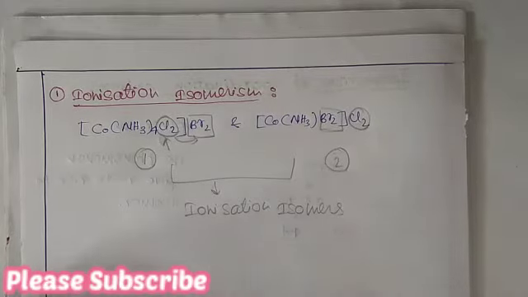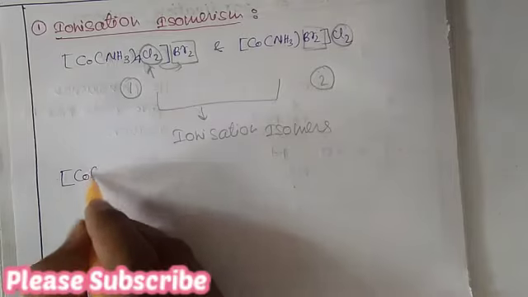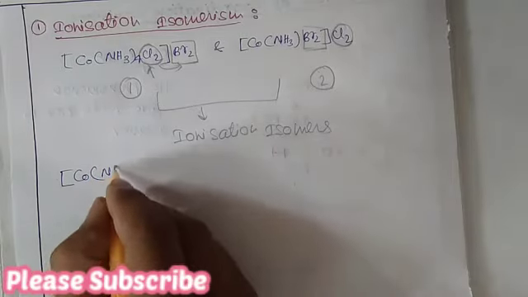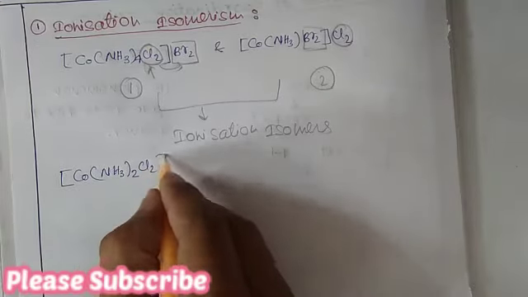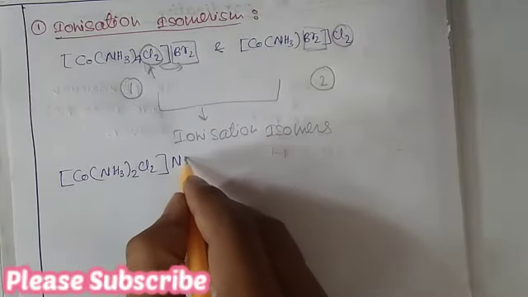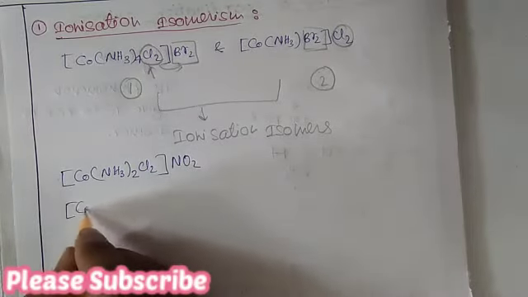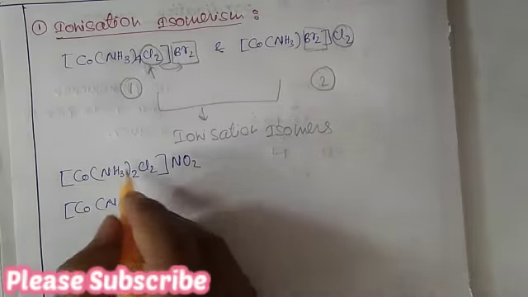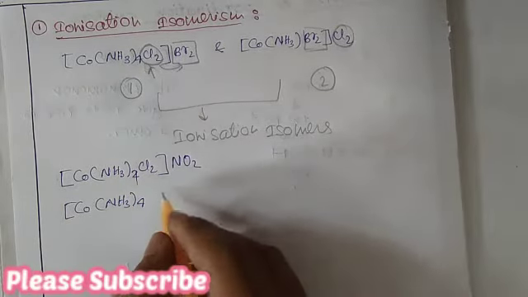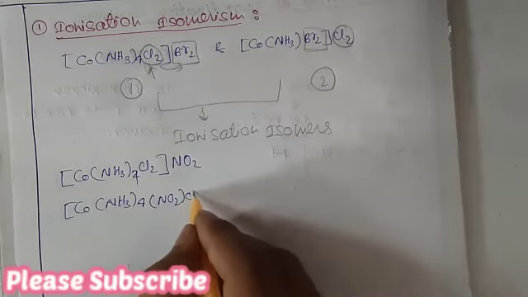Another example is Co(NH3)4 Cl2 NO2 and Co(NH3)4 NO2 Cl.